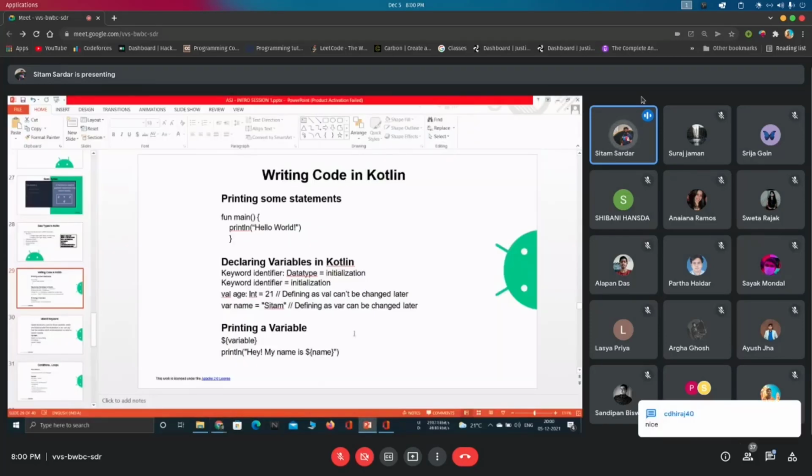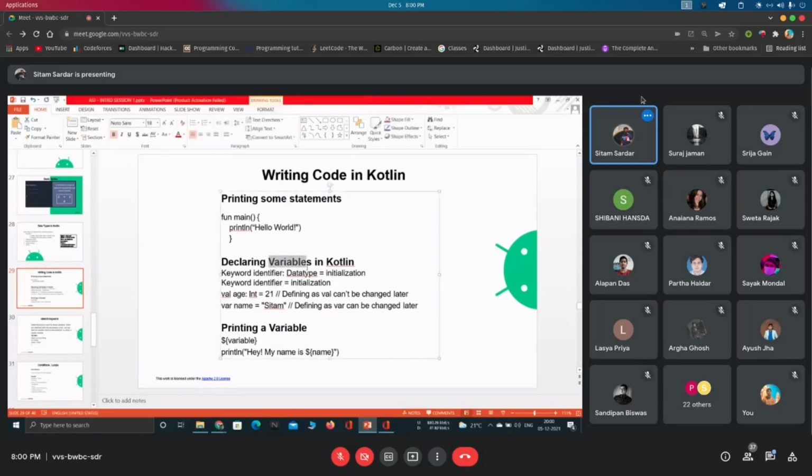So this is our first Kotlin program. This was okay. Now comes the variable. So what basically is a variable now, and why do we need to use variables?